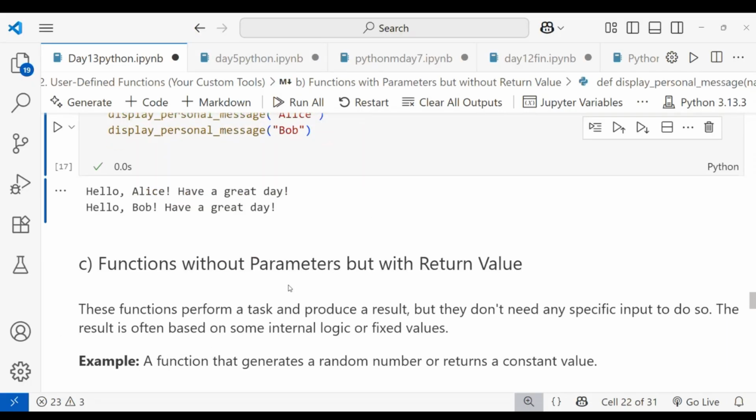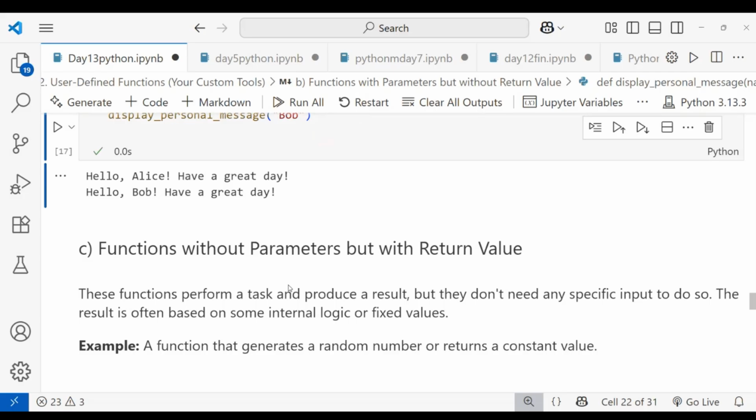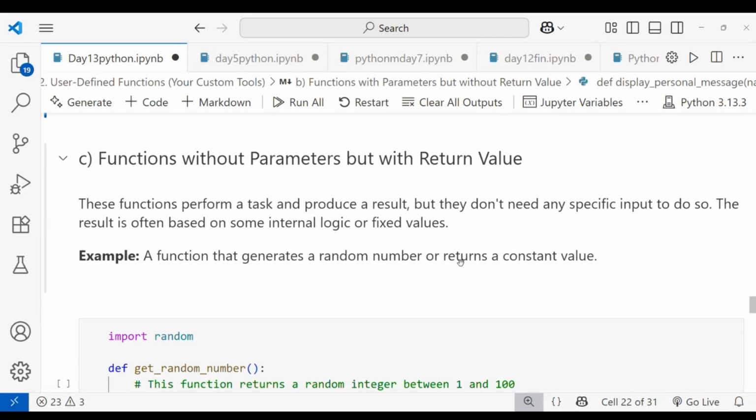Let's see a function without parameters and with return value. This function performs a task and produces a result, but does not need any specific input, so the result is based on internal logic or fixed values. You are not passing any parameter, but you return a value. Let's see one example: a function that generates a random number and returns only the constant value.